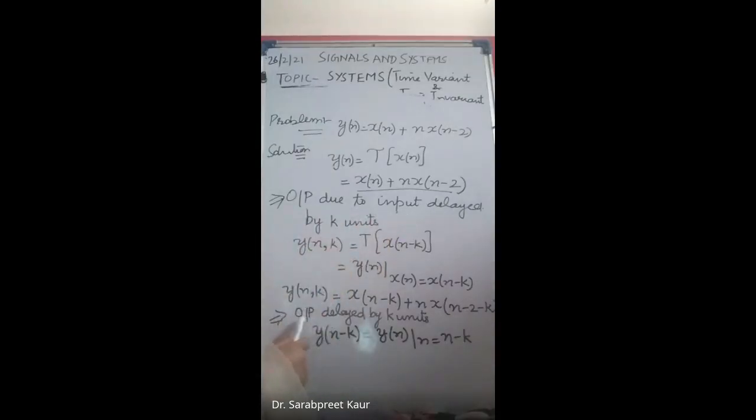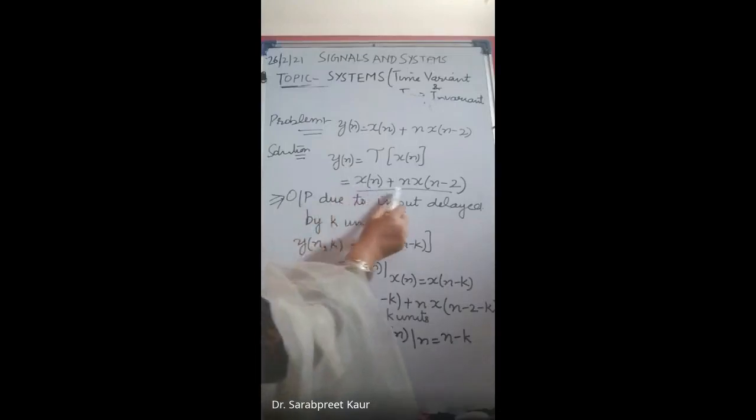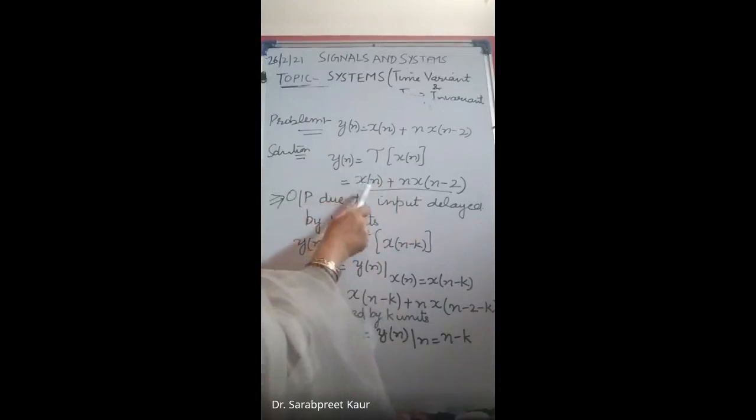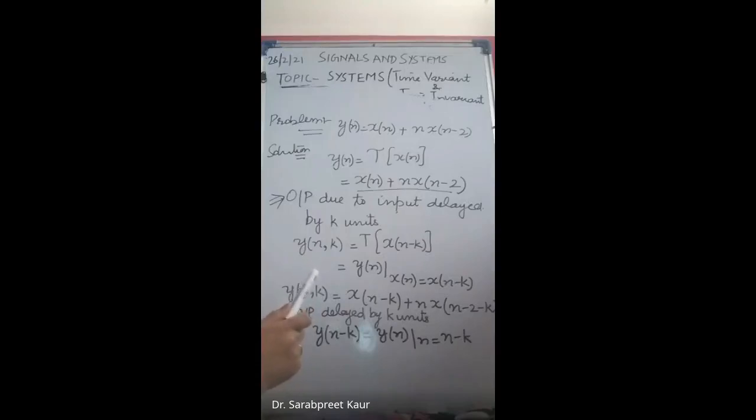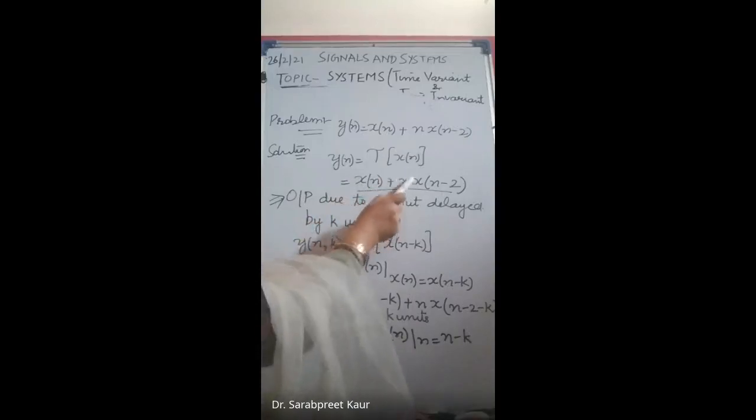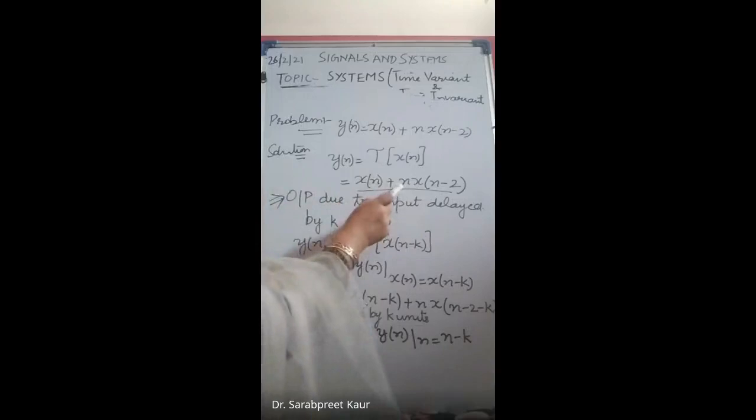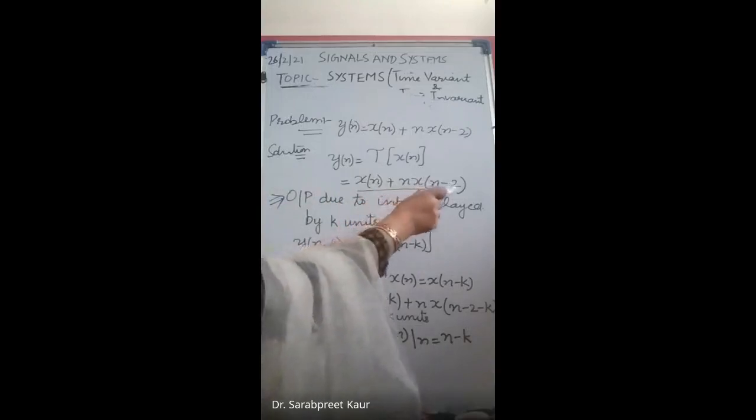And in the second step, you have to find the output delayed by k units. In that case, you have to delay the output by k units. Means wherever you have n, obviously then it will be replaced by n minus k. So what will be y of n minus k? x of n minus k plus, here also it will be replaced by n minus k, x of n minus k minus 2.